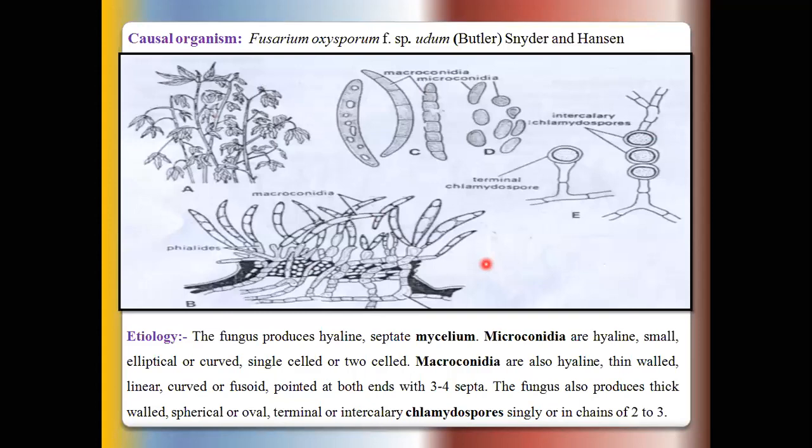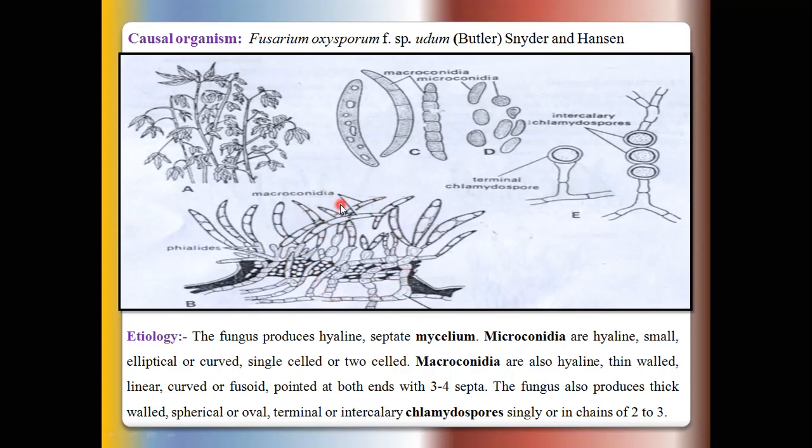Okay, then now we go to the causal organism, that is Fusarium oxysporum species udum. So this fungus produces hyaline septate mycelium. This mycelium germinates under favorable conditions and produces spore fruits. This spore fruit is known as the Sporodochia. Sporodochia is an asexual spore fruit in which conidia and conidiophores are produced.